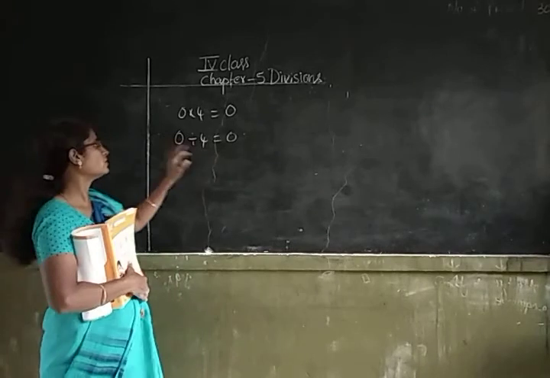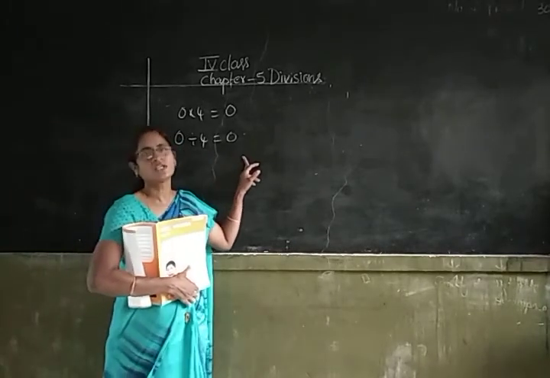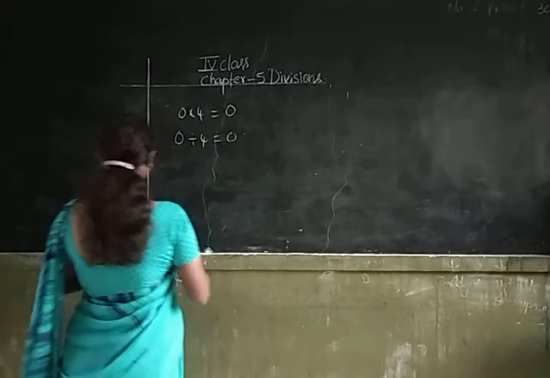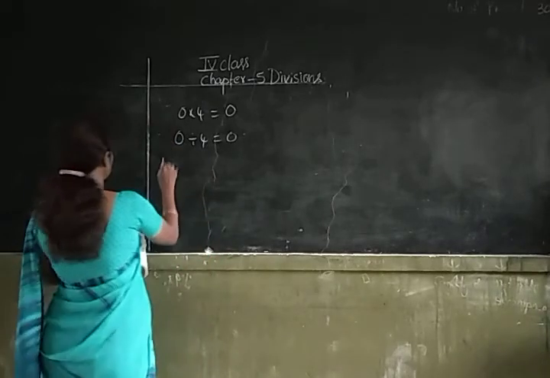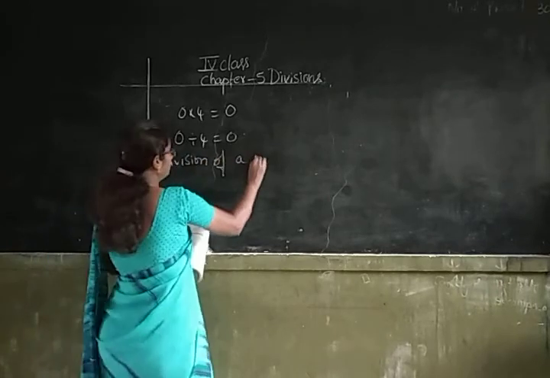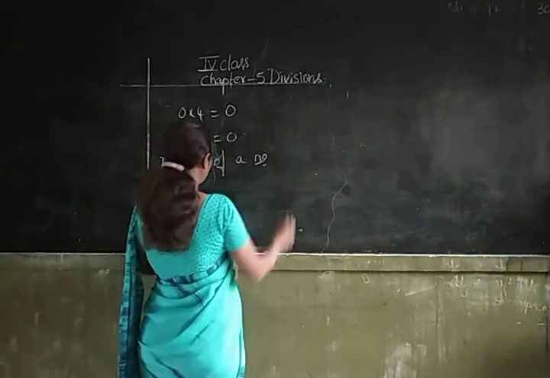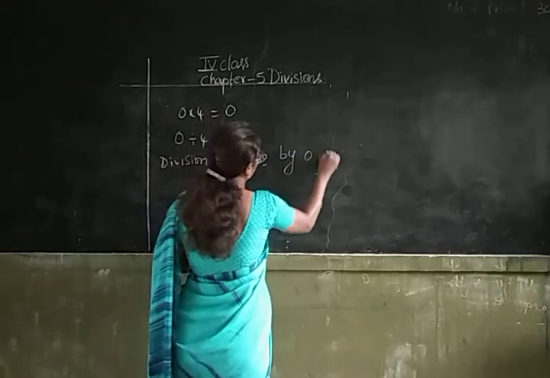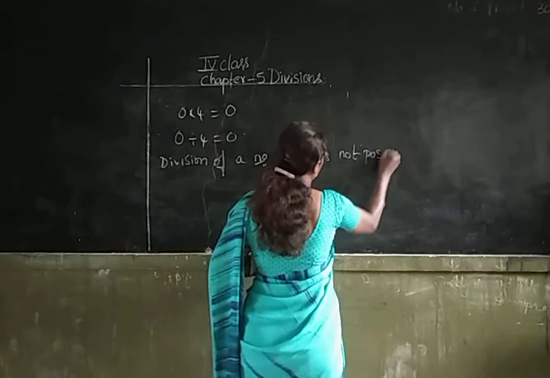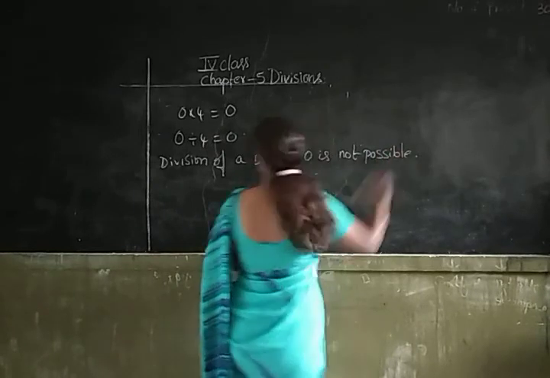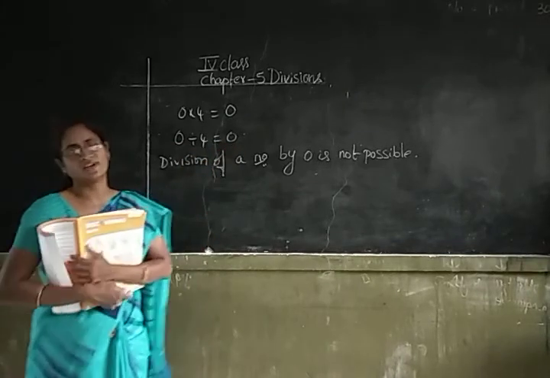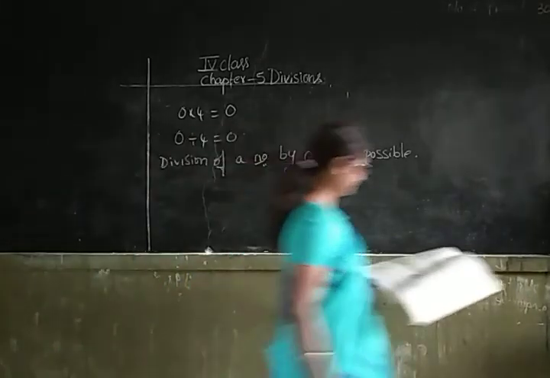So if you divide 0 by any number, the result will be 0. Division of a number by 0 is not possible.